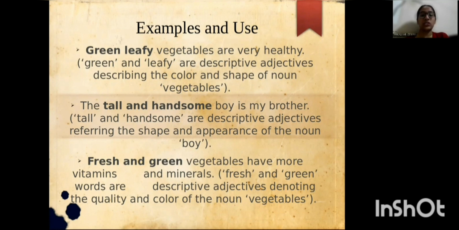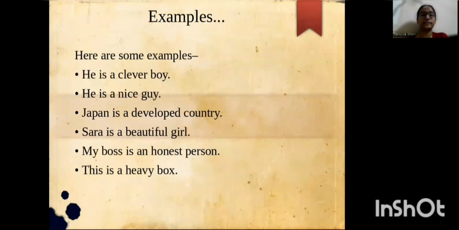Fresh and green vegetables have more vitamins and minerals. Here, fresh and green are descriptive adjectives denoting the quality and color of the noun vegetables. And here are some more examples of quality adjectives.